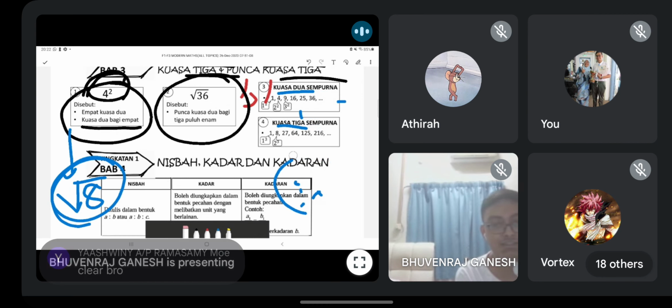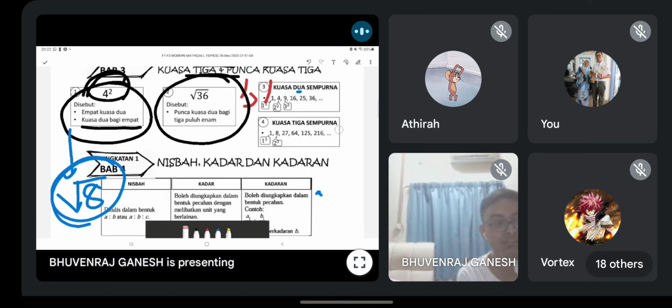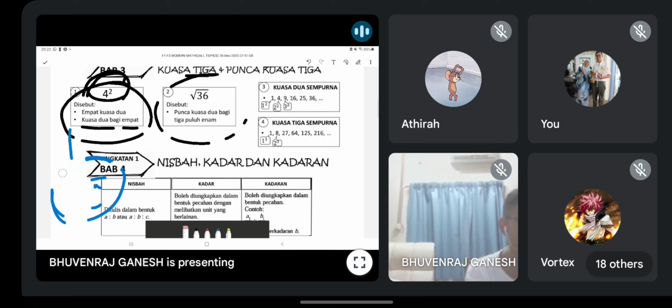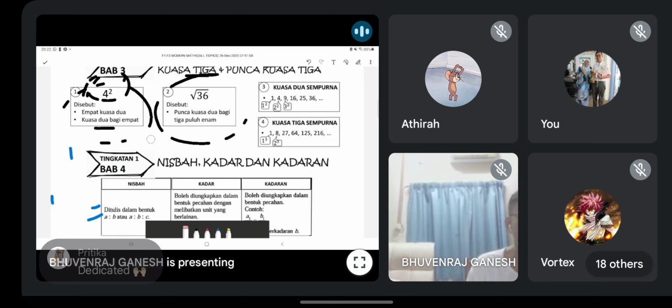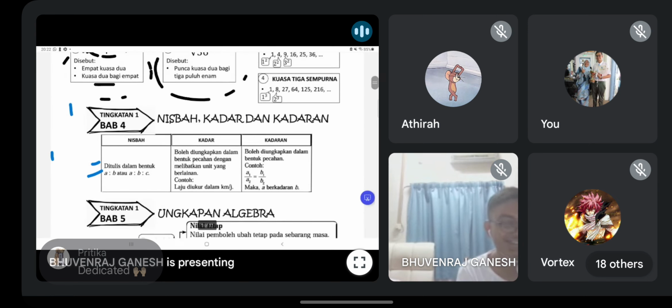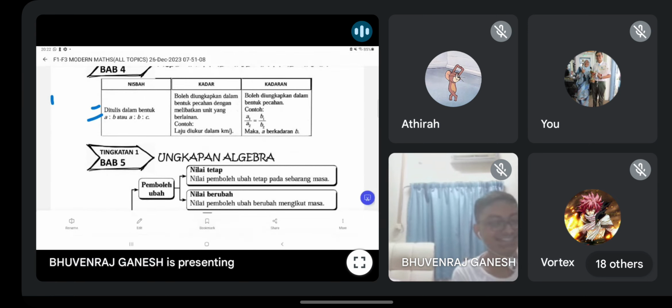If got question, please ask. Okay, I know very simple for you guys, but I still have to teach. Just in case something comes out that you all might suddenly stun there. Have I learned this before? Just to avoid that moment. Because sometimes you are bound not to cover everything in the syllabus, right? Kamu tak boleh baca form 1 to form 5.